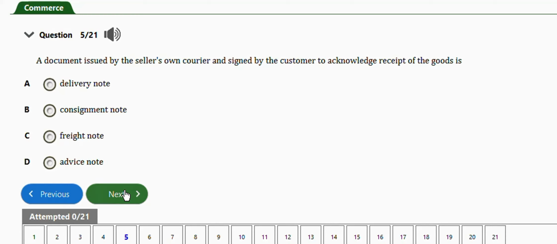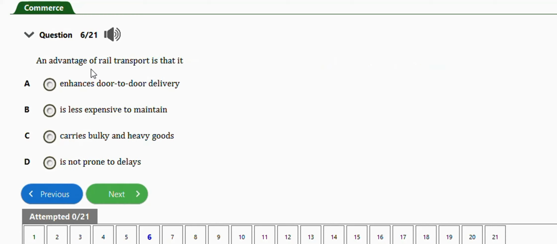Okay, next question is one. It says an advantage of freight transport is that it enhances door-to-door delivery, is less expensive to maintain, carries bulky and heavy goods, is not prone to delays. The advantage is option C, carries bulky and heavy goods.